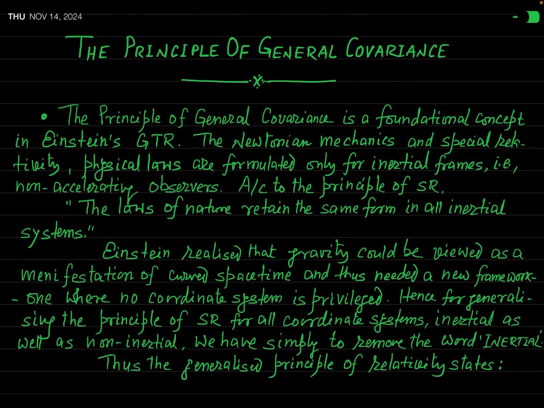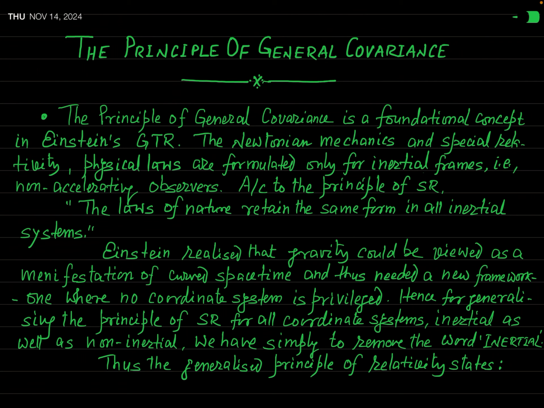All these things we will learn in this short video. In your examination, this question will definitely be asked as a short answer type question. For writing a short note or giving a brief explanation of the principle of general covariance, such a question will be asked in your examination.